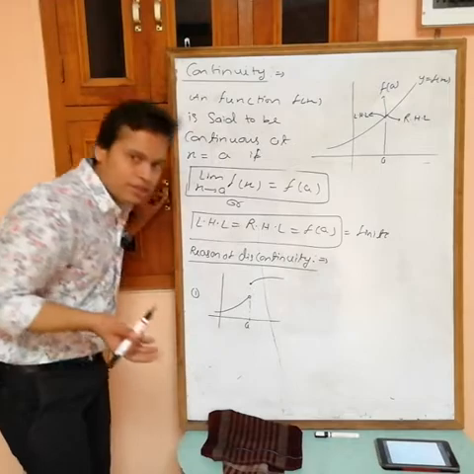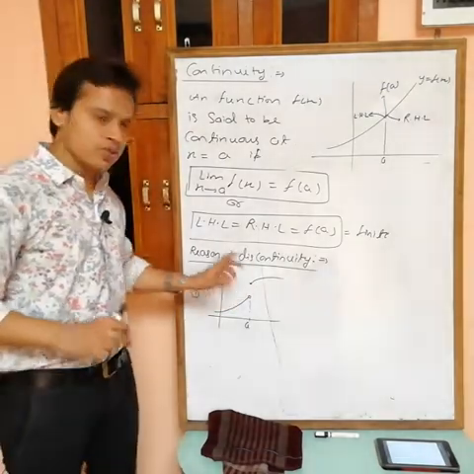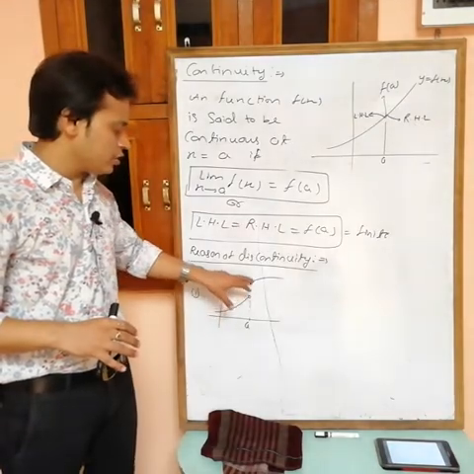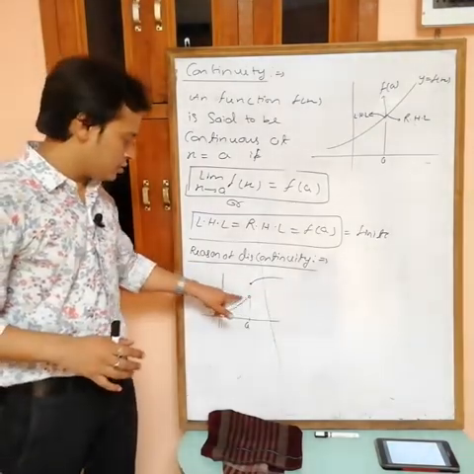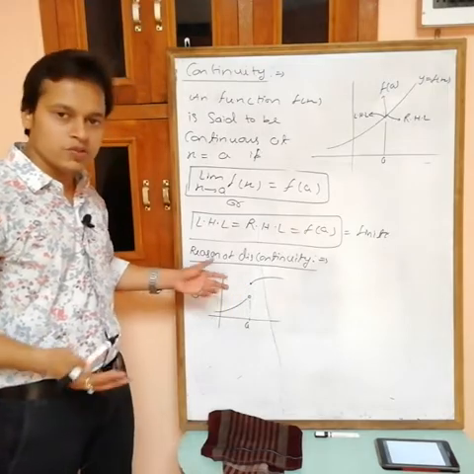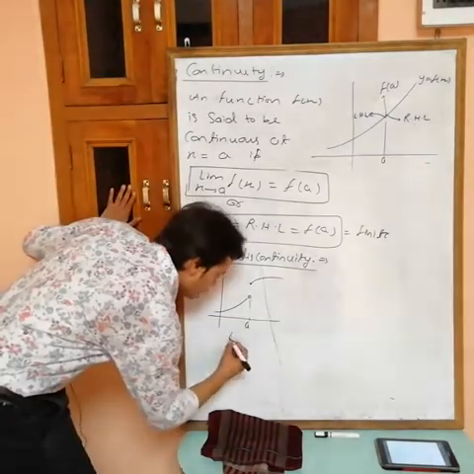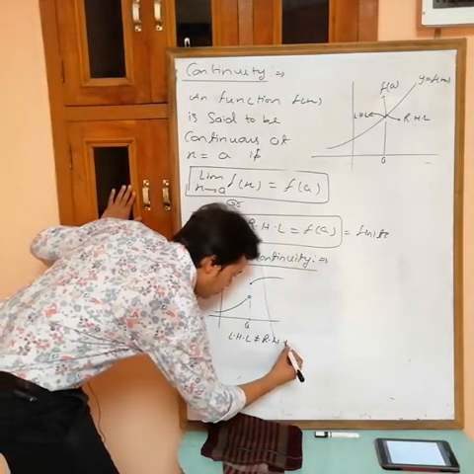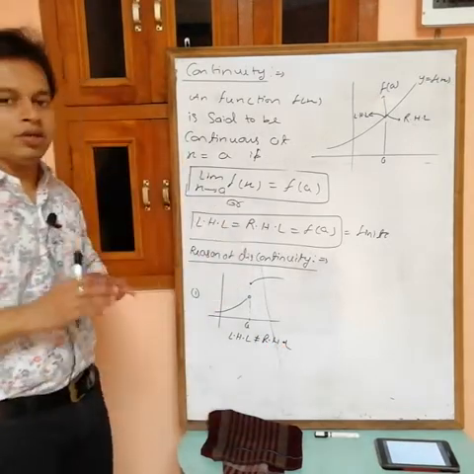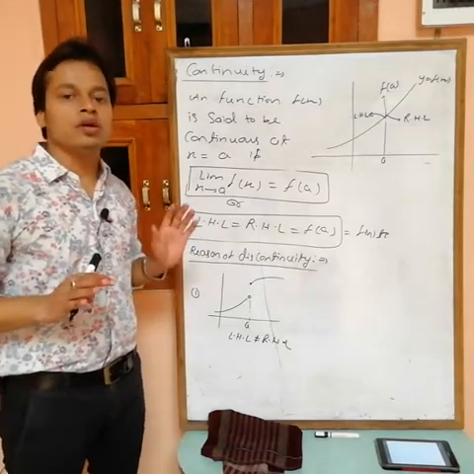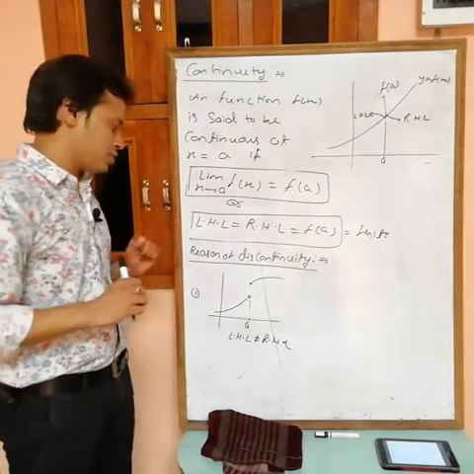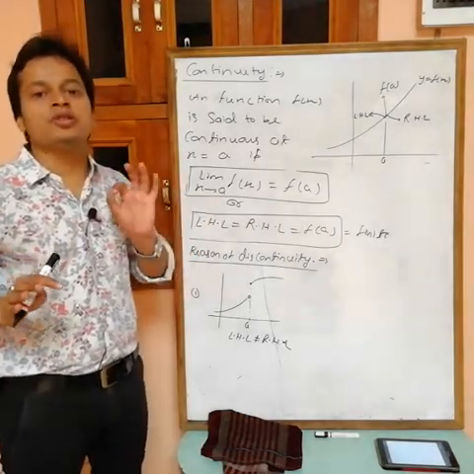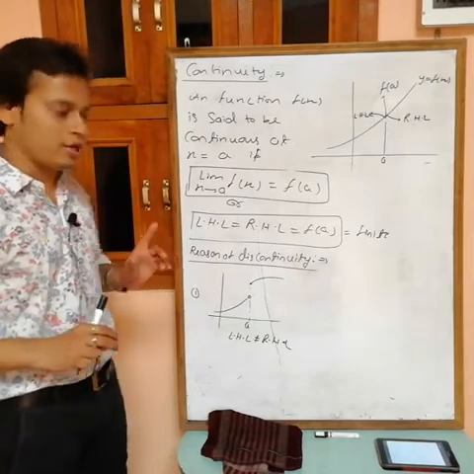Now LHL is not equal to RHL. f(a) is equal to RHL, but all three must be the same. Here LHL is not equal to this value; this is the LHL value and this is the RHL. There is a gap. So LHL is not equal to RHL. It means if LHL is not equal to RHL, then you can say the function is discontinuous at x equals a. If the limit does not exist, then definitely the function is discontinuous at x equals a.